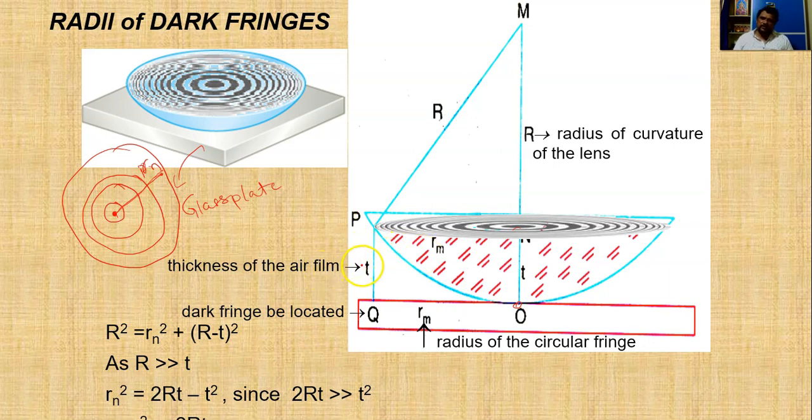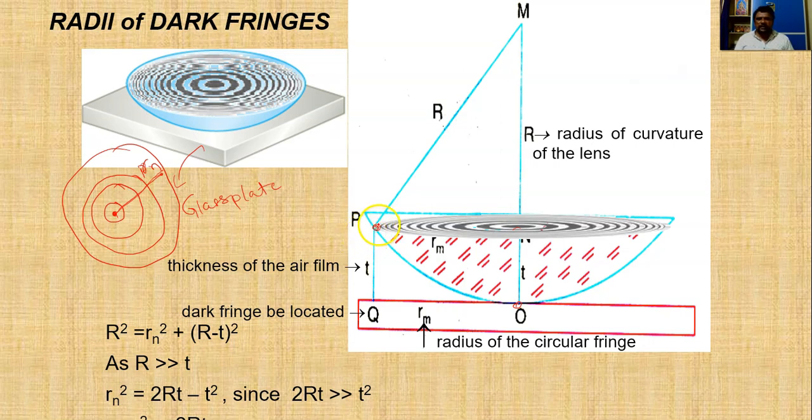Okay, so now let us take the mth ring, which has radius rm, and for that particular ring, let us say that is a dark ring.